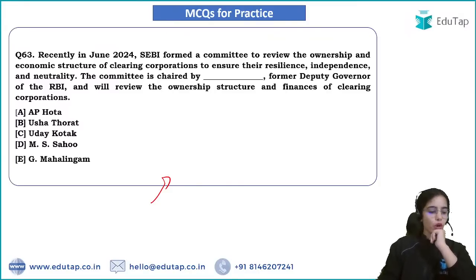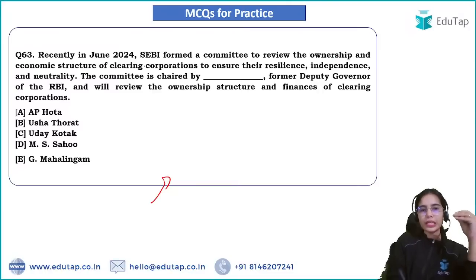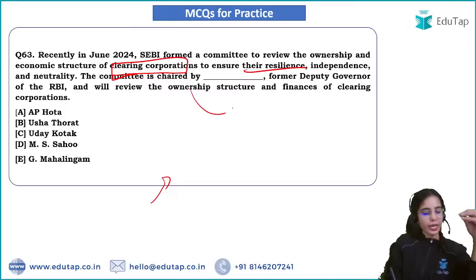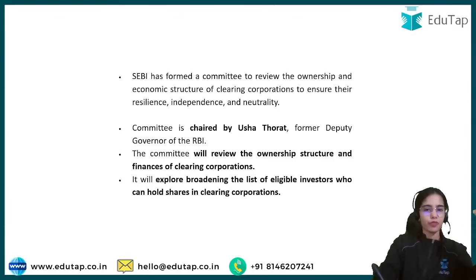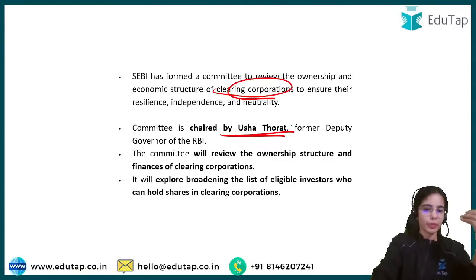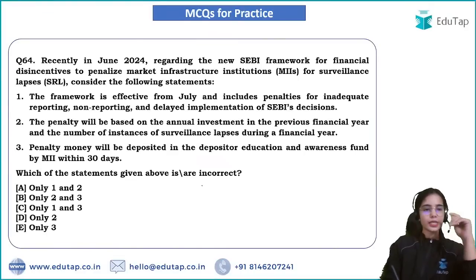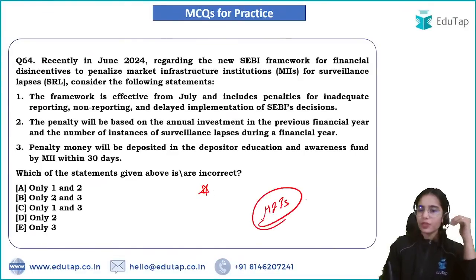SEBI has formed a committee to review the ownership and economic structure of clearing corporations, to ensure their resilience, independence, and neutrality. The committee is chaired by Usha Thorat. So there is a committee that has been formed by SEBI for the clearing corporations, and Usha Thorat is the chairman of the committee. Coming to the next question, it has been said that the market infrastructure institutions will be penalized.